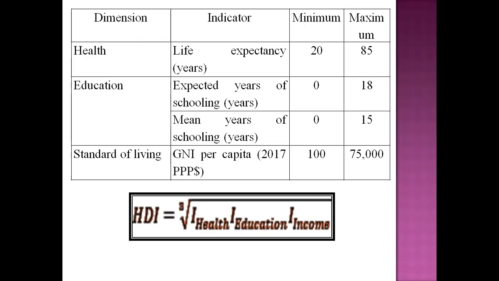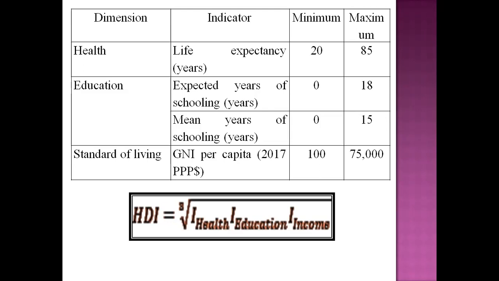Similarly, to construct the education dimension, we use two sub-indicators: the expected years of schooling, whose minimum value is 0, where 0 means illiterate, and 18, where 18 years of schooling means one person achieves a master's degree.